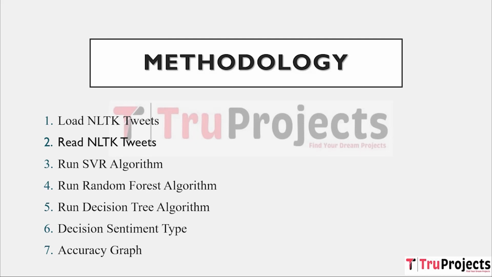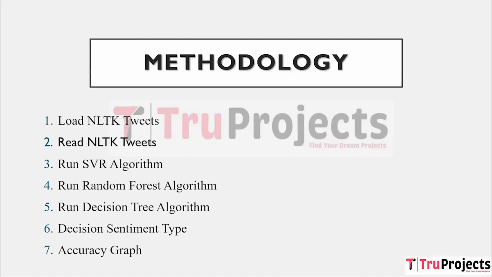Then the algorithm applies the 80% train model on the 20% test data to calculate prediction accuracy. Similarly, we will build random forest and decision tree to calculate their accuracy. In the fifth module, which is detect sentiment type, using this module, we will upload test tweets and then the application will apply the train model on those test tweets to predict sentiments of that tweet.